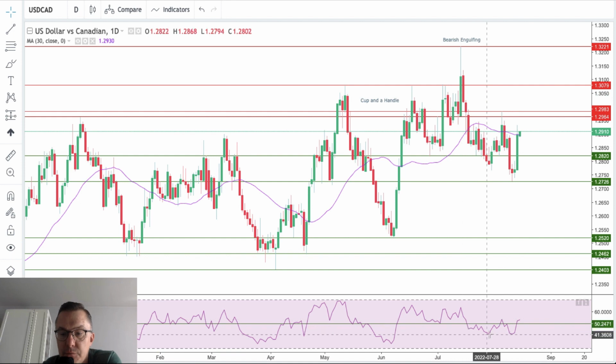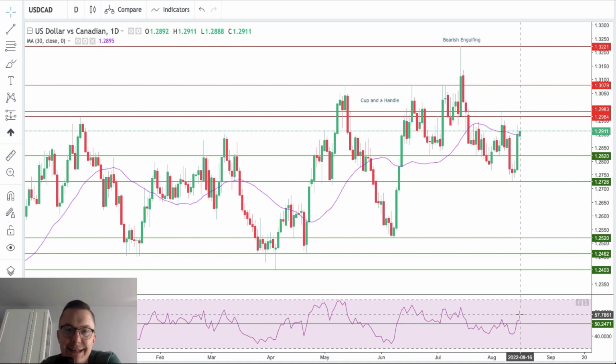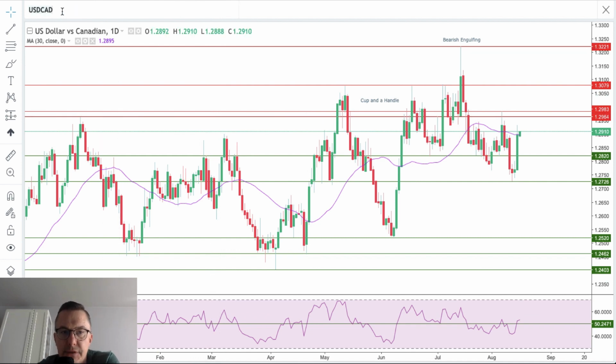We got the movement to the upside, breakout above the level of 50, neutral level, then down, then up again. So this market is undecided. Most likely it will be trading sideways for quite some time, unless one of the key technical levels is clearly violated, and then of course the market will continue the move in that direction.